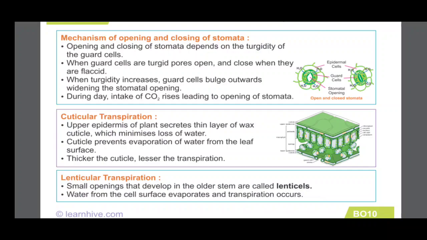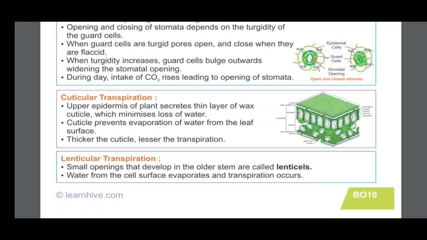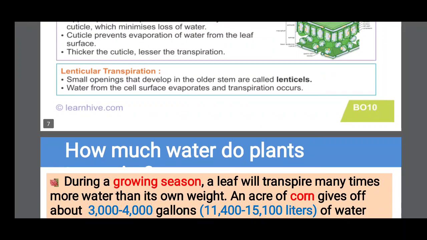At the same time, in some plants they are also used for transpiration. In total, the lenticular transpiration percentage is very low, 1 to 5%. Water from the cell surface evaporates and transpiration occurs through lenticels, which is called lenticular transpiration.